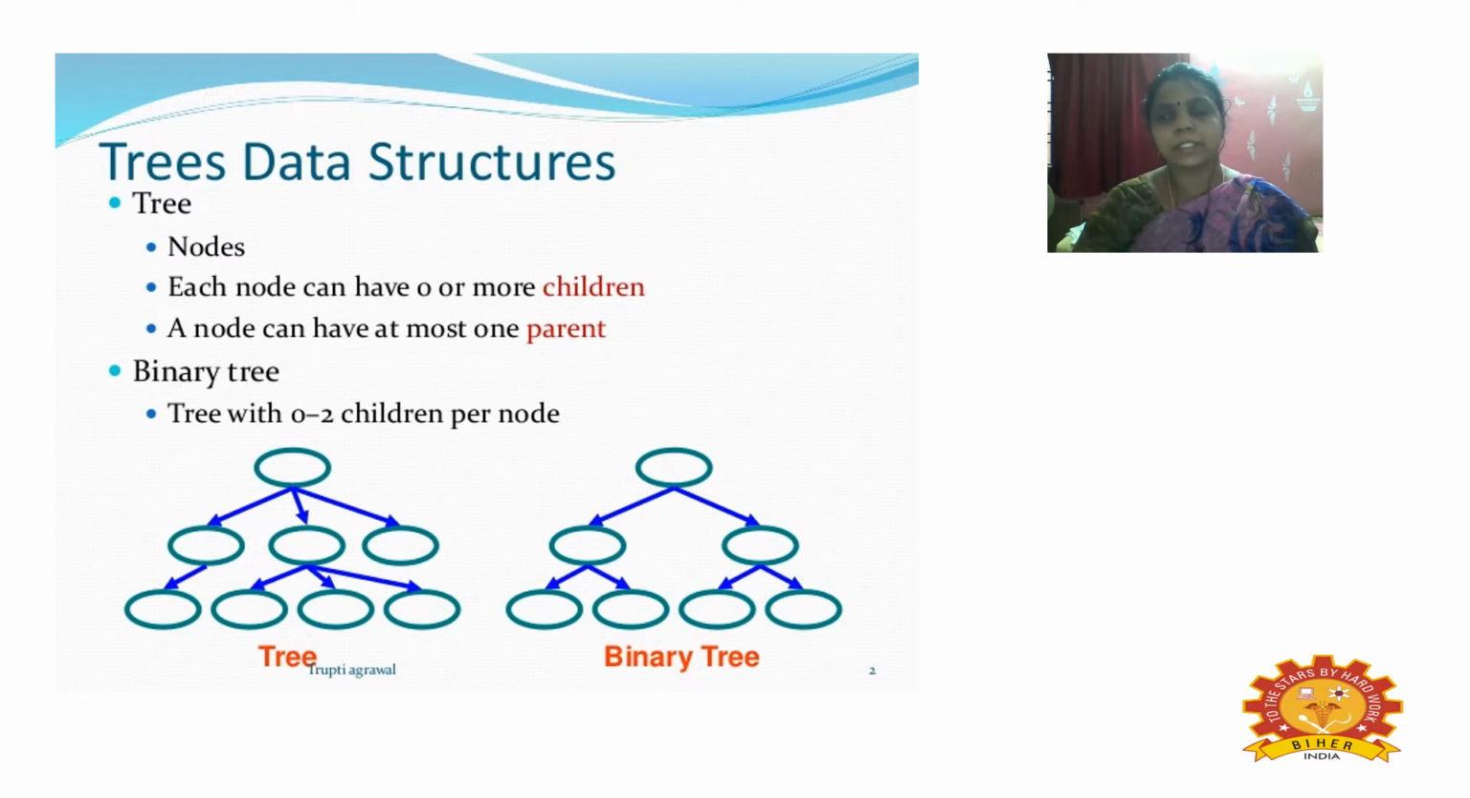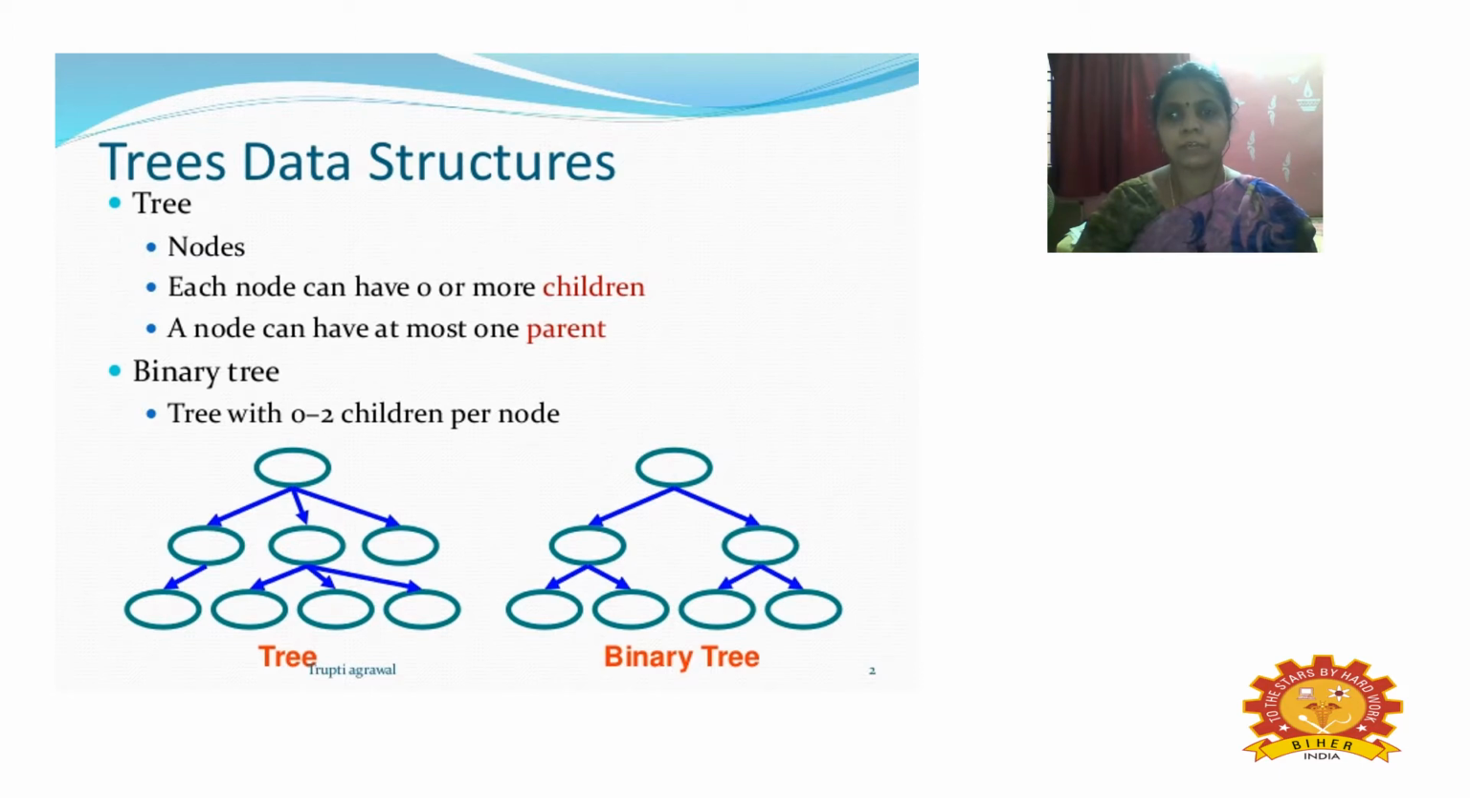So now we start with the explanation in detail of the tree. Each tree has nodes, and each node has any number of children, and the nodes have at most one parent, and this tree is a binary tree.